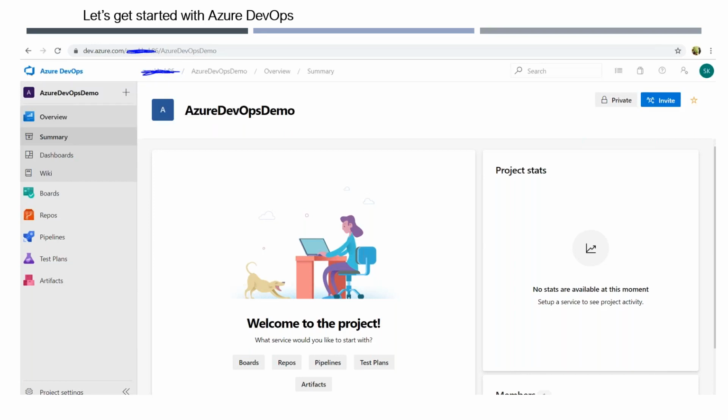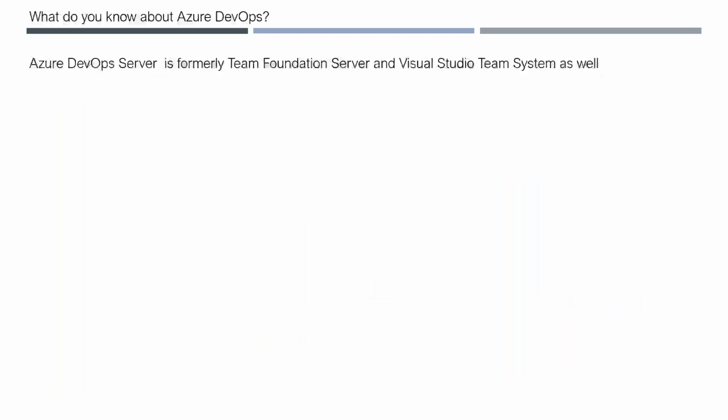This is how it looks like. So let's talk about what is Azure DevOps. Azure DevOps has basically a journey. If you guys already worked on earlier versions like Visual Source Safe or TFS, you will probably be very comfortable because at least 50% of those features are available here, and the additional 50% are added this time. This is just an extension to the older versions.